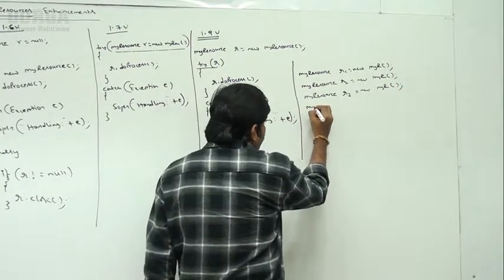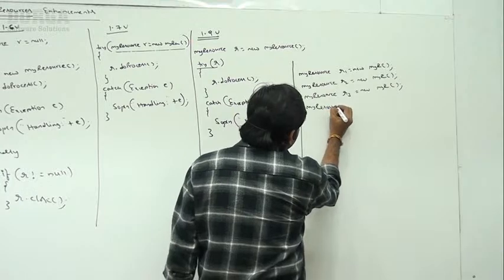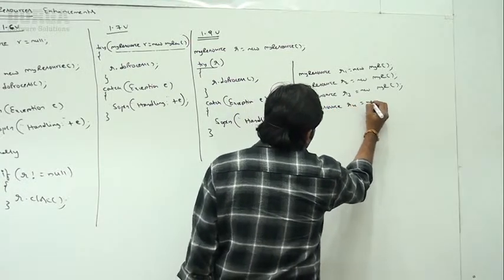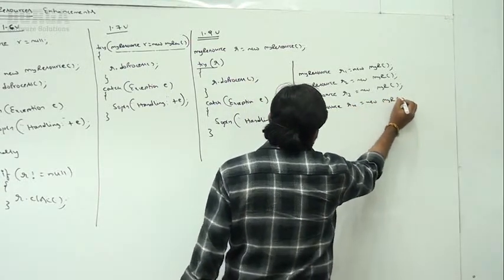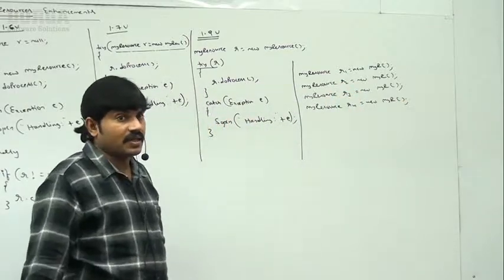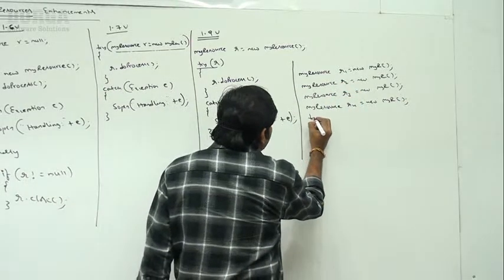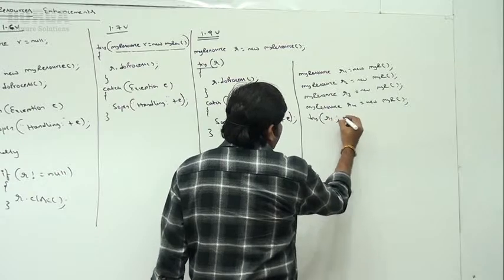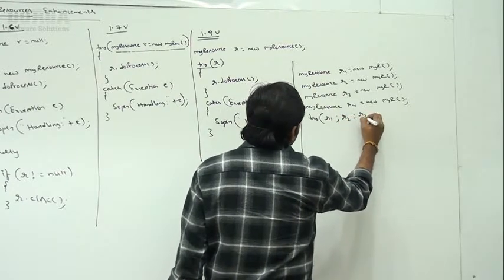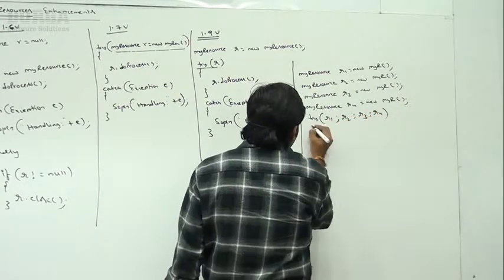Last, one more resource I want to take: MyResource r4 = new MyResource(). Now can I use like this? Try (r1; r2; r3; r4).